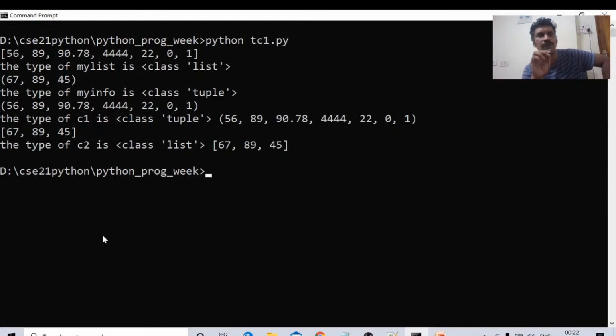Next, the tuple 67, 89, 45, third line in the output. That tuple can be converted into a list. A list is nothing but square brackets. The type of C2 class is list, 67, 89, 45. In this fashion, we can convert one to another: list to tuple, tuple to list.